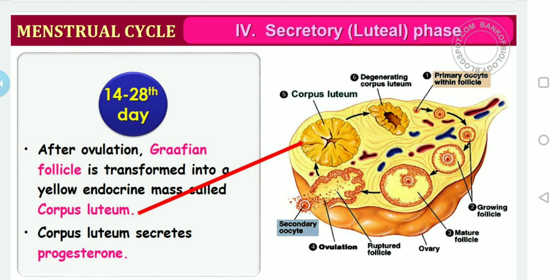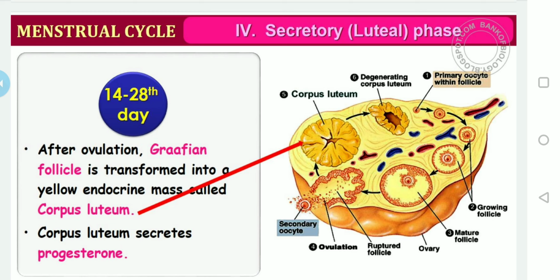Now, the corpus luteum secretes progesterone. Remember, it also acts as a gland. Here it is also very important. I hope you remember, last year we discussed that there are two types of glands. What are they?